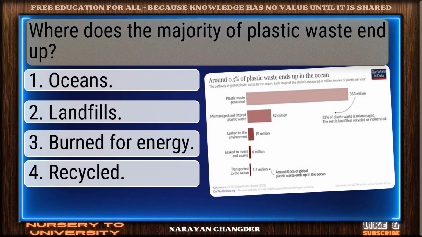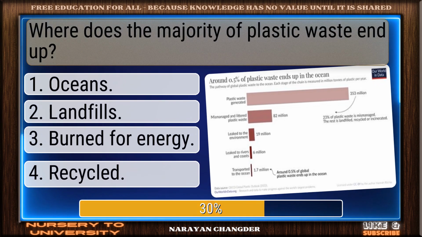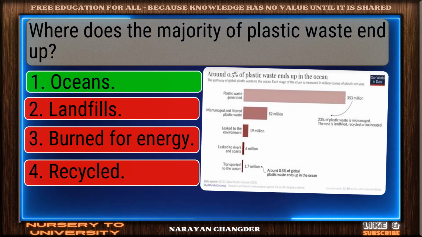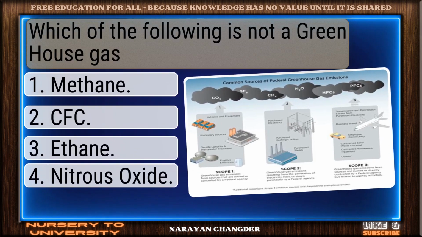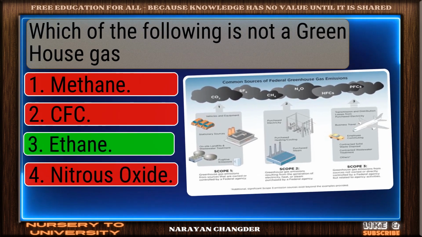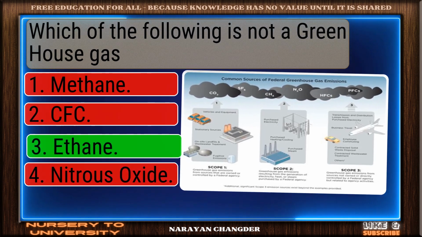Where does the majority of plastic waste end up? You got it! Your choice, Oceans, is right. Which of the following is not a greenhouse gas? Correct. Ethane is the right answer.